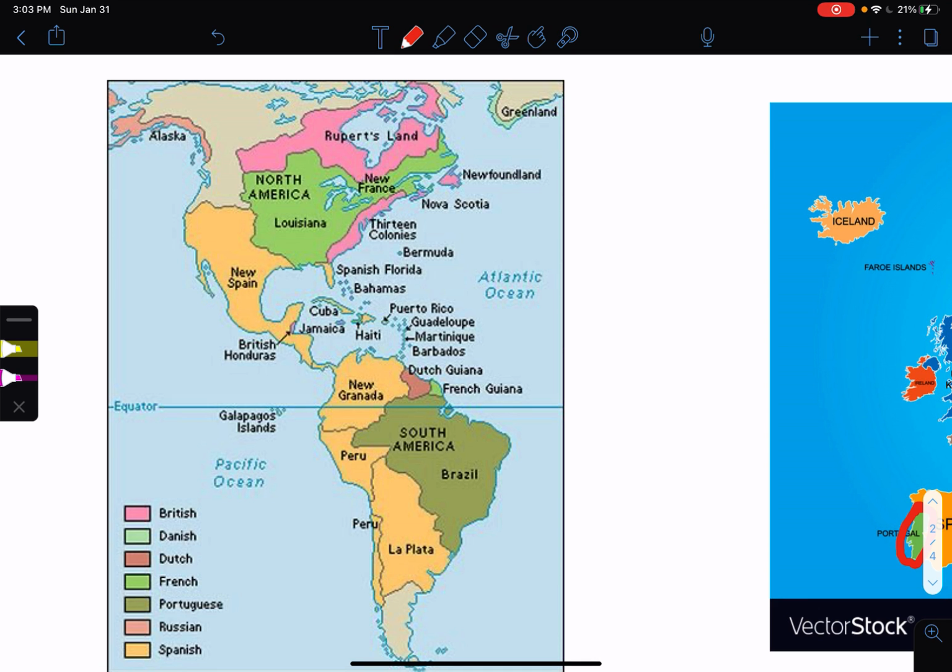What were some of their strategies that they had, and what were some of the impacts? What were the impacts of colonization on the people living there? The Aztec Empire is located here, right? And it is taken over by the Spanish. And starting this week, we will find out how the Spanish were able to defeat the mighty Aztec Empire, and what was the impact of this defeat on the Aztec people. Okay.